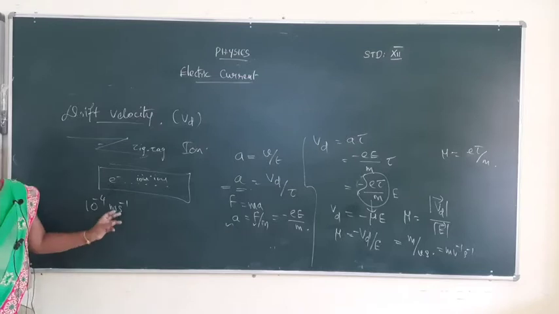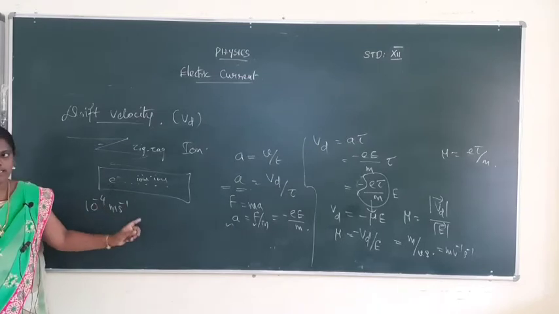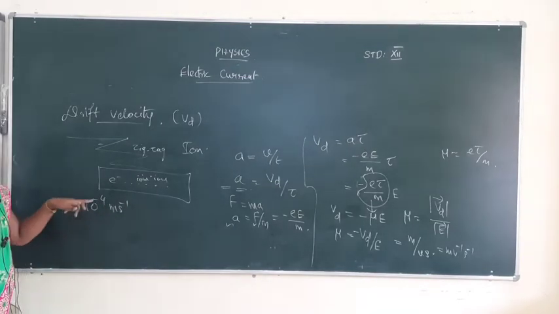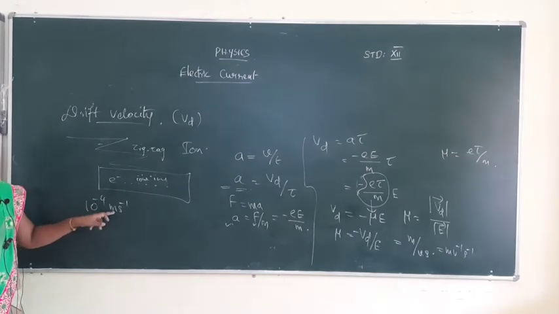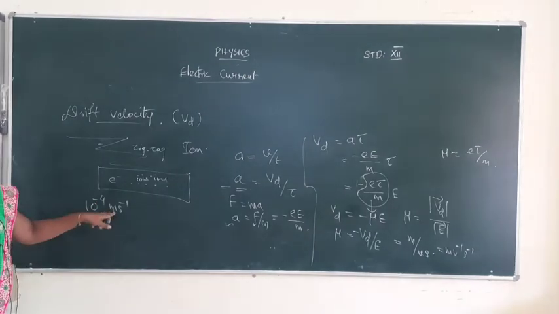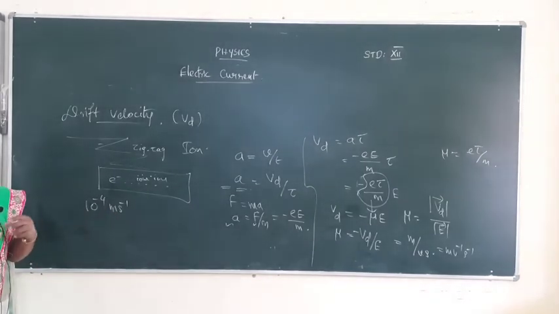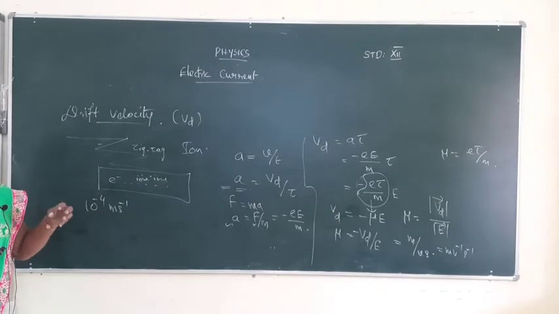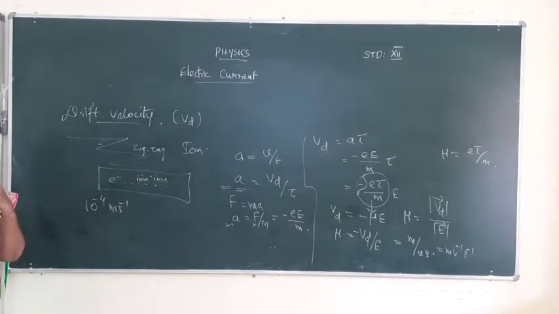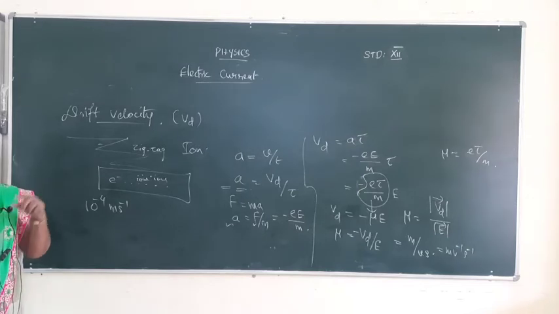Always the drift velocity value is 10 power minus 4 meter per second. Okay, 10 power minus 4 meter per second is a very small value for electrons. If an electron is moving at this value, comparably from the switch to the bulb the electrons will be taking 1 hour to travel from the switch to the bulb.